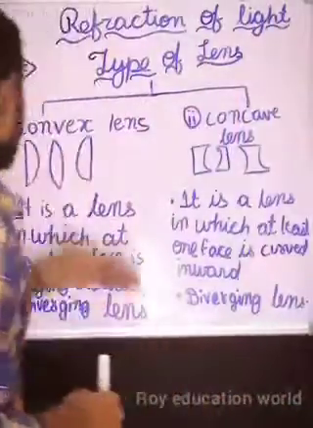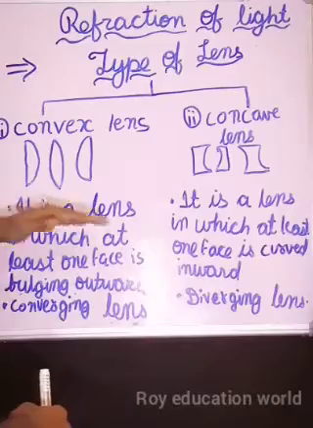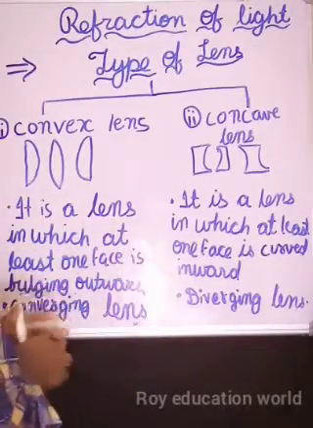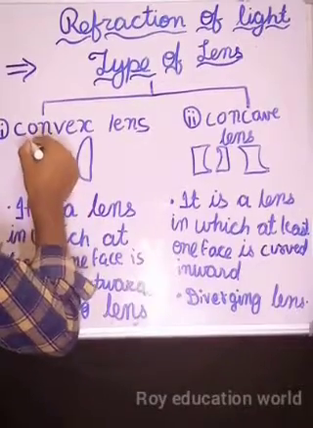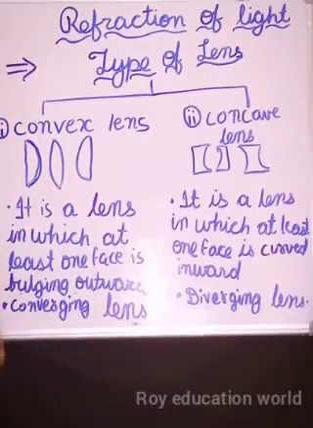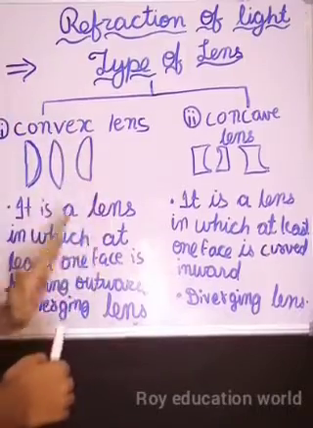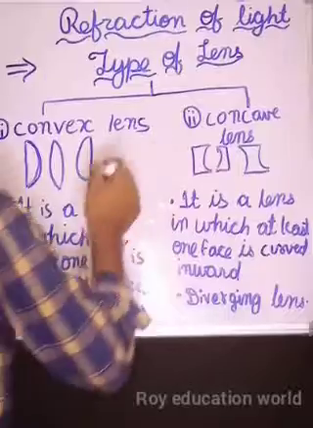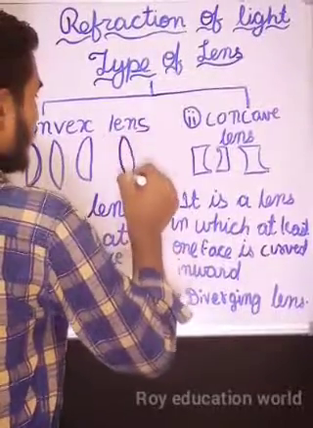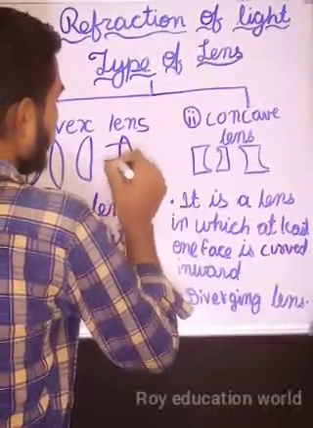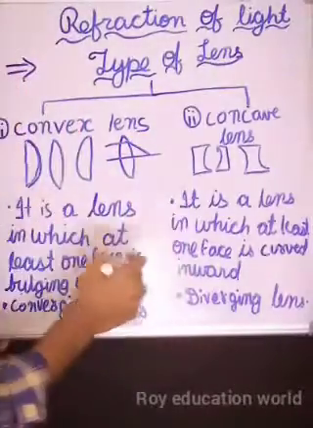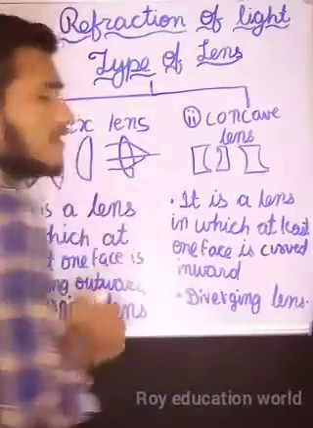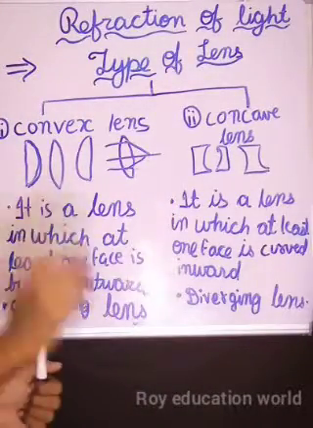Okay, see here. Convex lens is a lens in which at least one face is bulging outward. Outward means this. See, this is bulging outwards. And converging lens means after refraction, it converges all the rays at a single point. That is known as a converging lens.